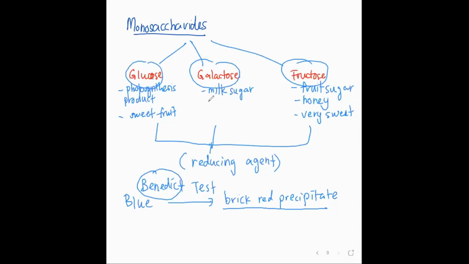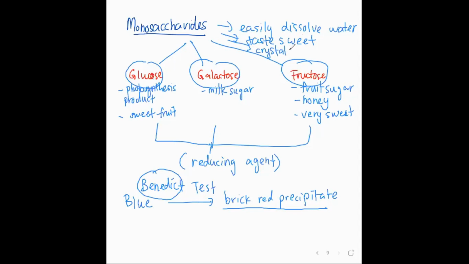So for monosaccharide, remember, they are the simplest sugar. Since they are the simplest sugar, they can easily dissolve in water, and all of it tastes sweet. So it is the characteristic. Easily dissolve in water, it tastes sweet, and when you want to make it into powder, it will become crystallized.